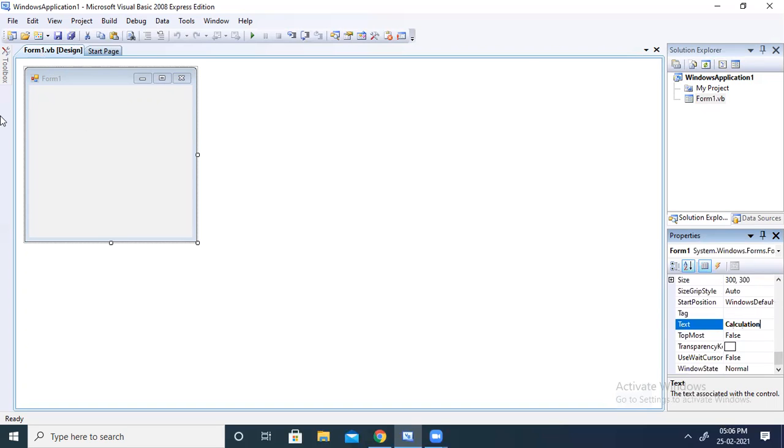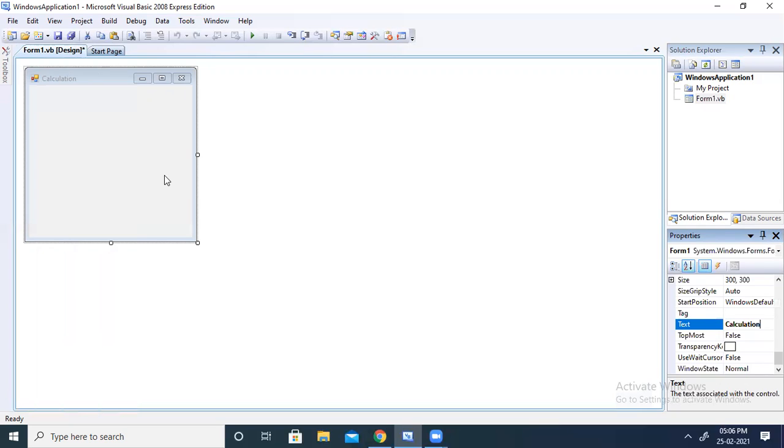You observe here, the name will be changed. See here, now it has been changed to calculation. Now I am going to explain how we will add controls to this form. For example, I want to do a program for the addition of two numbers. For that, what do I need?